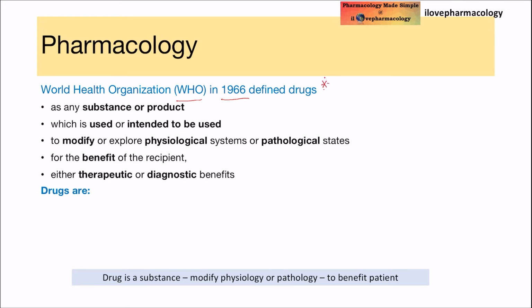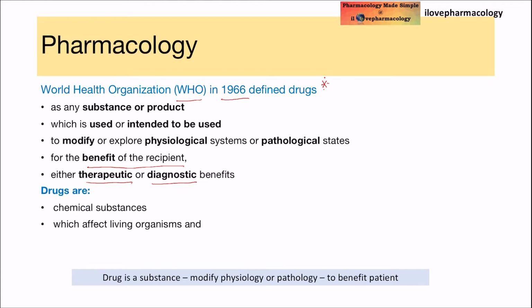So the WHO definition of a drug is any substance or product which is used or intended to be used to modify or explore. What do you want to modify or explore? The physiological systems or a pathological state so that the recipient, that means the patient, will be benefited. These benefits can be either a therapeutic benefit or a diagnostic benefit.